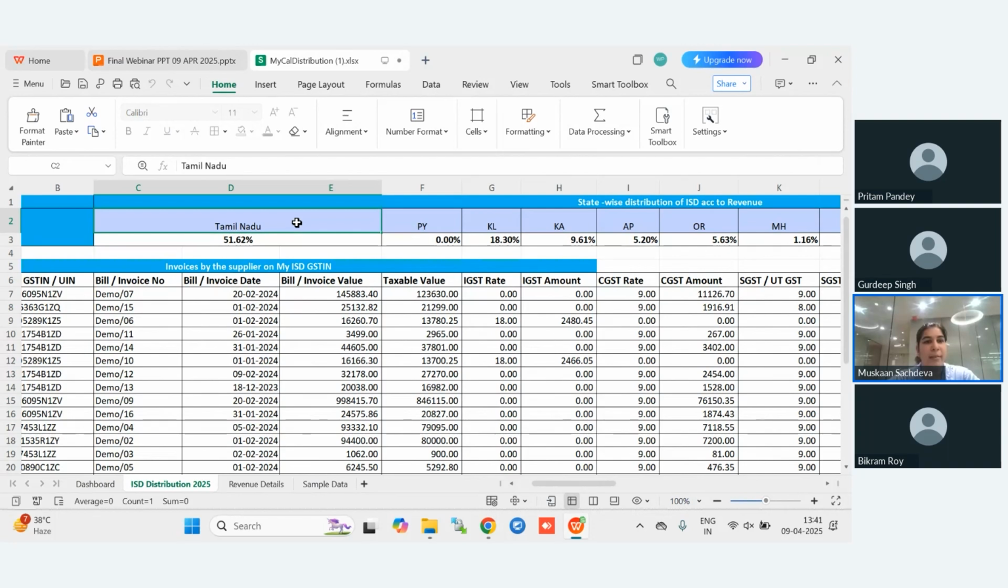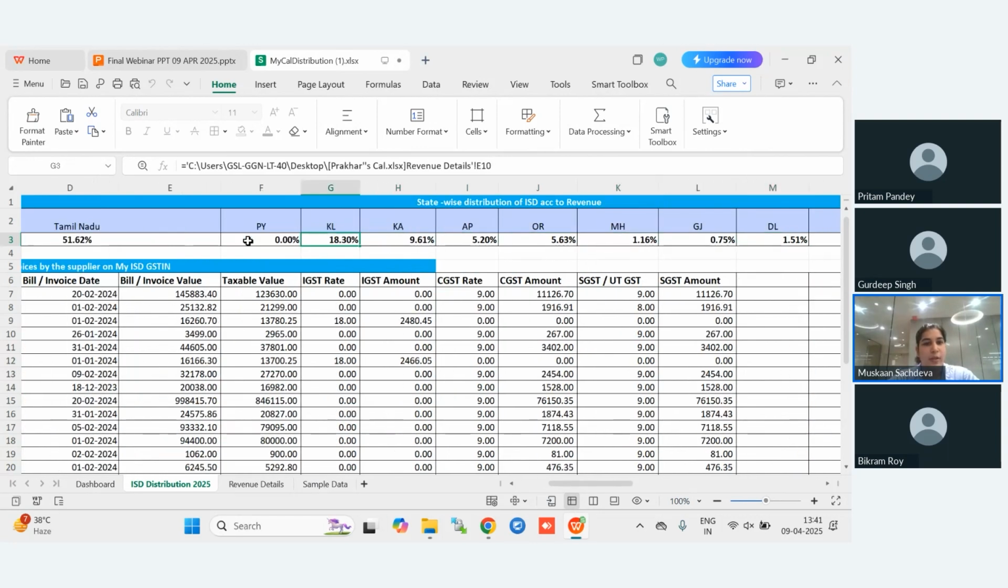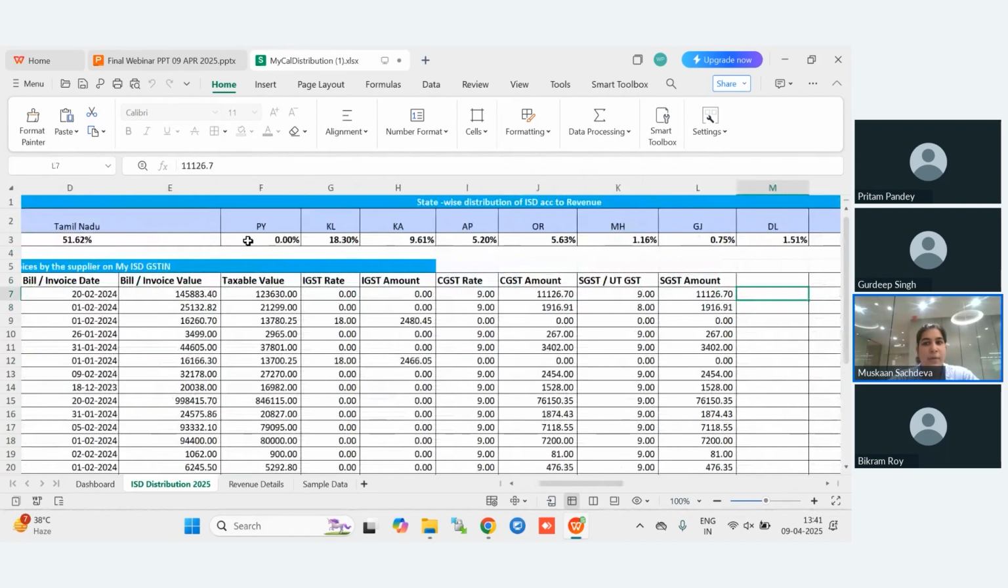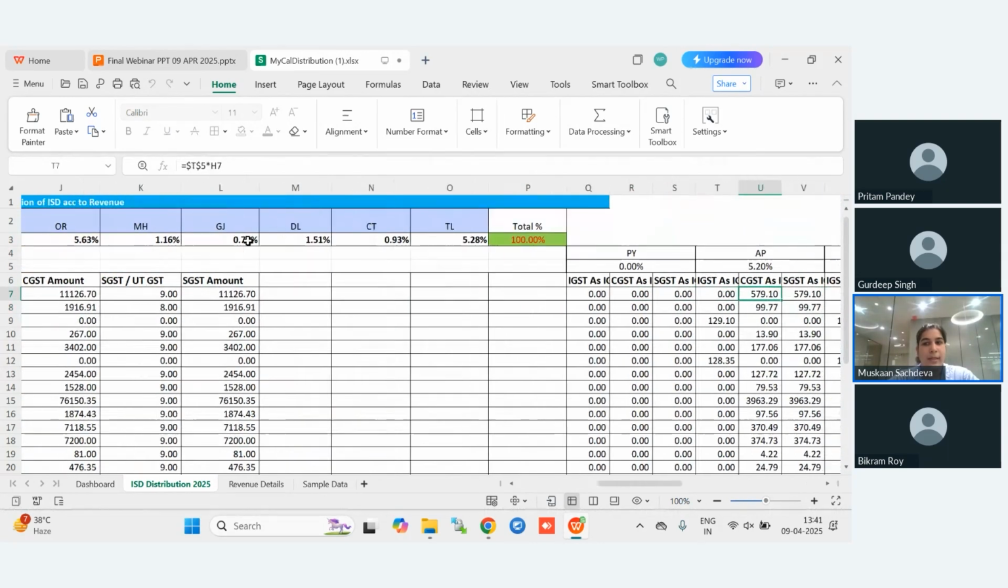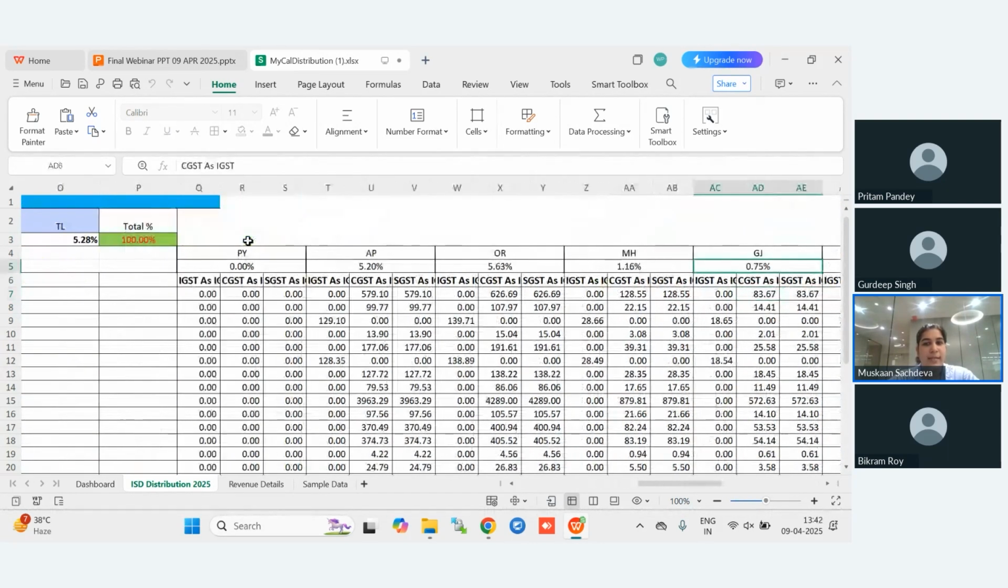For example, in this, Tamil Nadu has the largest turnover, so we have divided the input based on their turnover only. It shows the percentage state-wise that has been distributed according to the revenue. Below are the invoices that we have booked, then their values and the amounts that have been distributed. Then comes the distribution. As you can see, this is the distribution done.